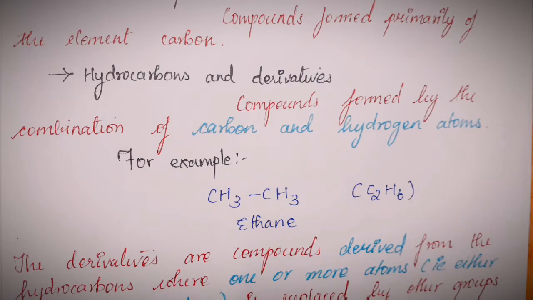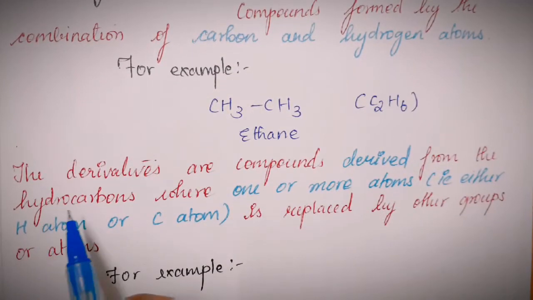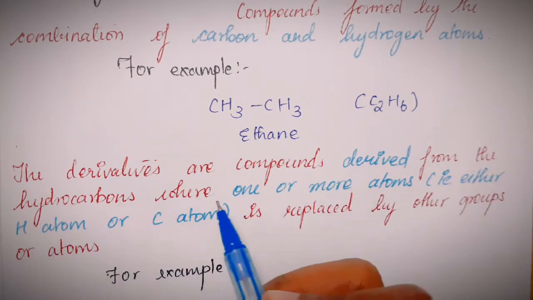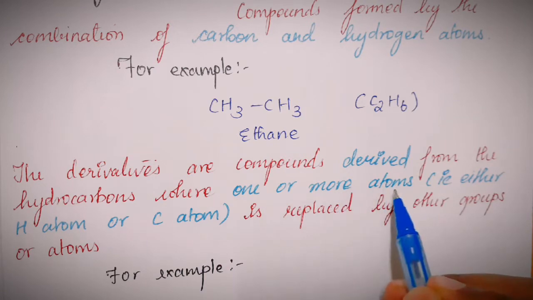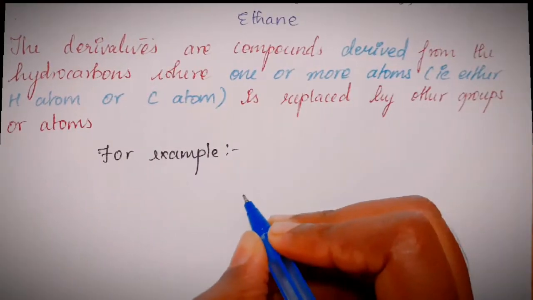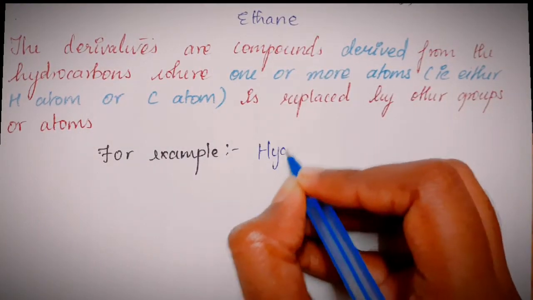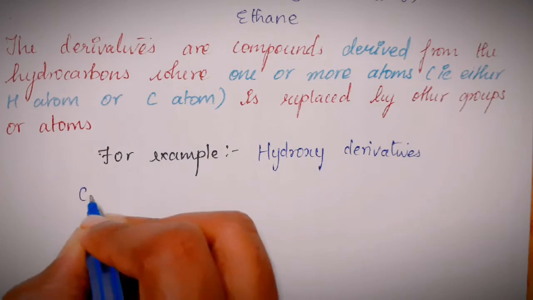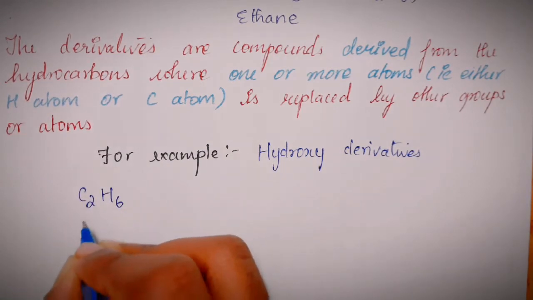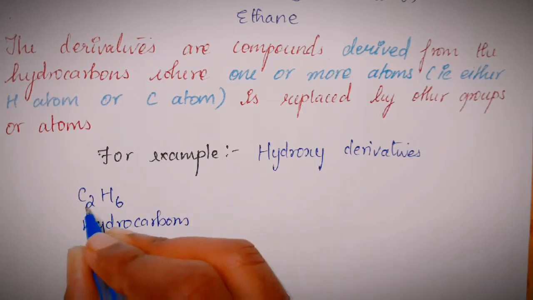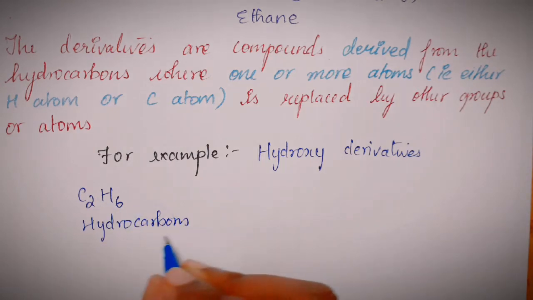Now, let's move on to the derivatives. The derivatives are compounds derived from the hydrocarbons where one or more atoms is replaced by other groups or atoms. The example that I'm going to give you here is hydroxy derivatives. Now I'm going to write down the molecular formula of ethane, C2H6. So this is a hydrocarbon. We all know that hydrocarbons will only have hydrogen and carbon atoms.